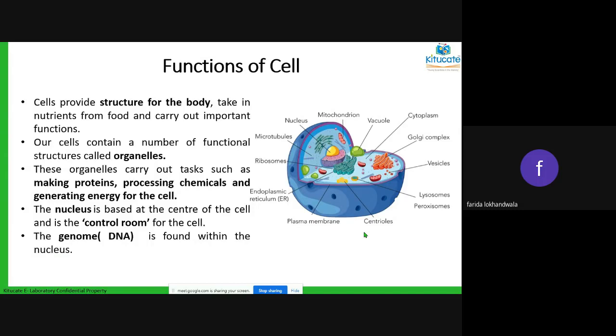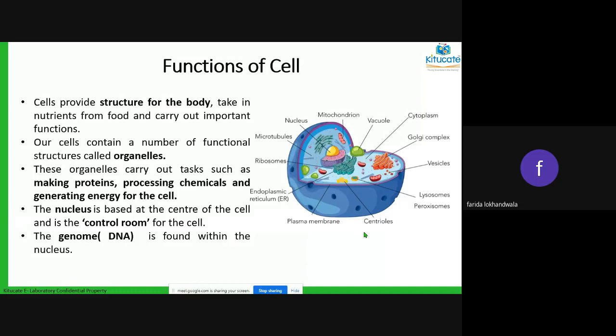The other important function of the cell is that the cell inside has got a nucleus. That is the main control body of your cell. That control body will tell your cell what to do.